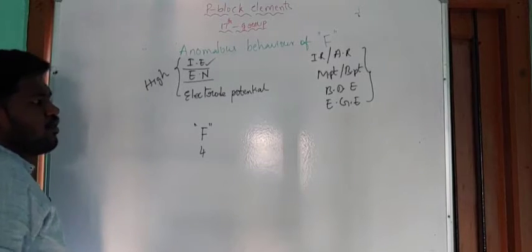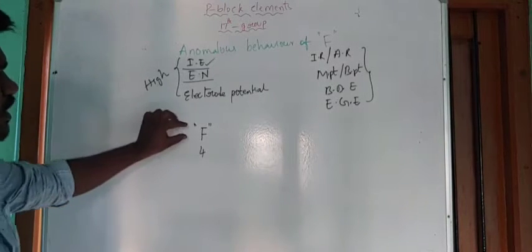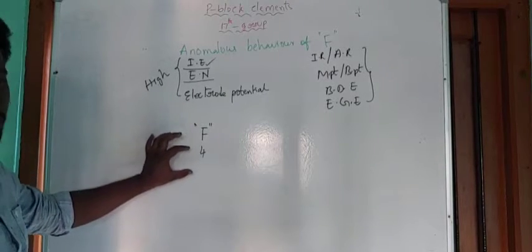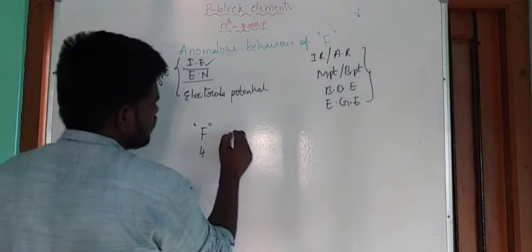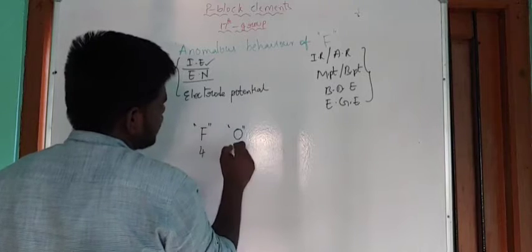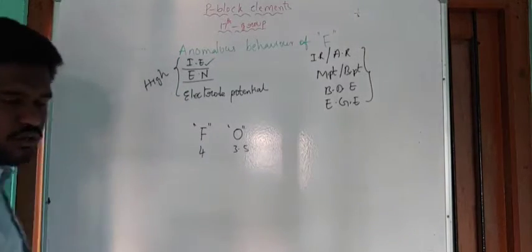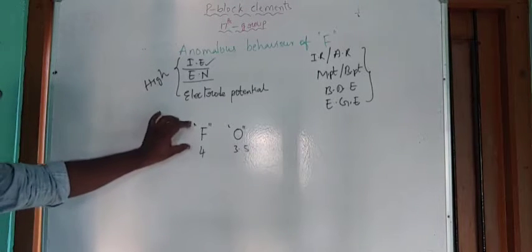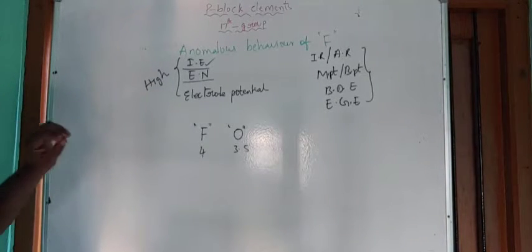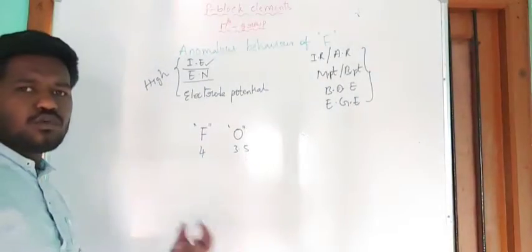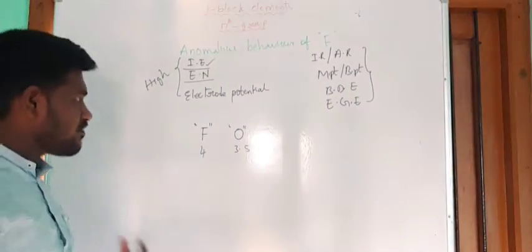In the periodic table, among all the elements, fluorine contains the highest electronegativity value, that is 4. After fluorine, the next element is oxygen, which has 3.5. So due to the high electronegativity, fluorine is able to attract the bond pair of electrons towards itself.